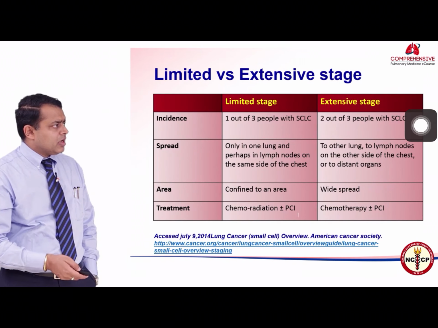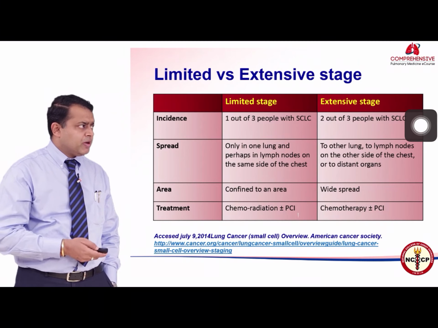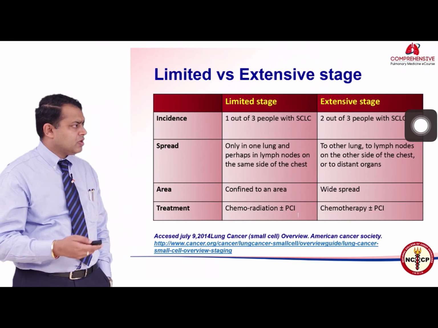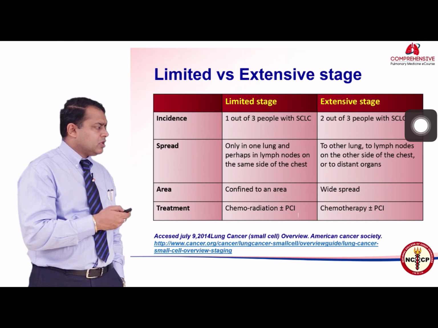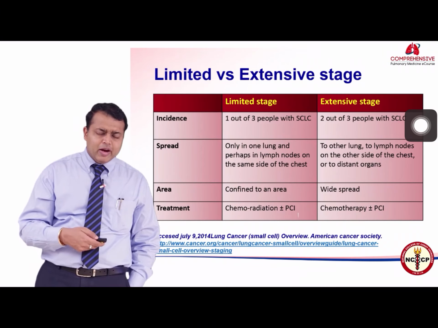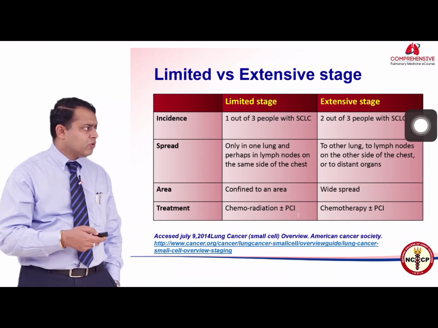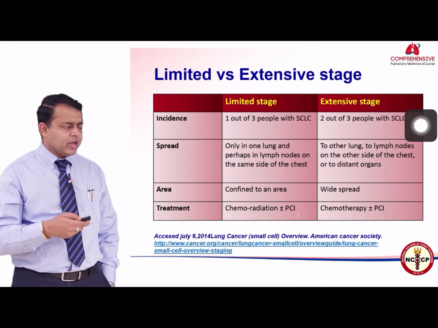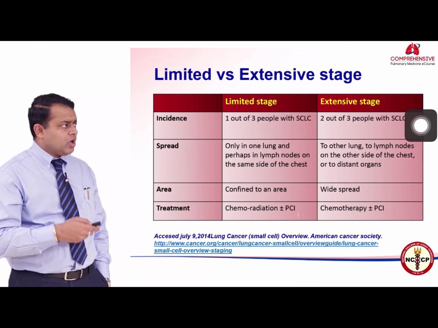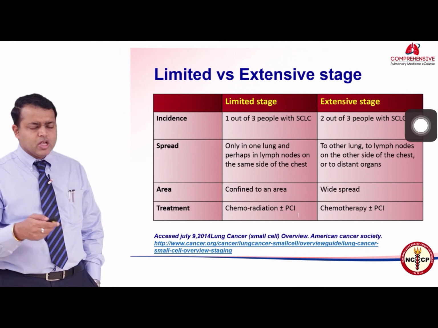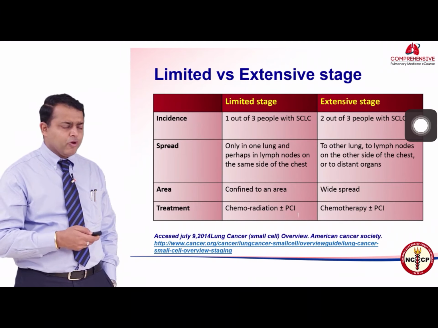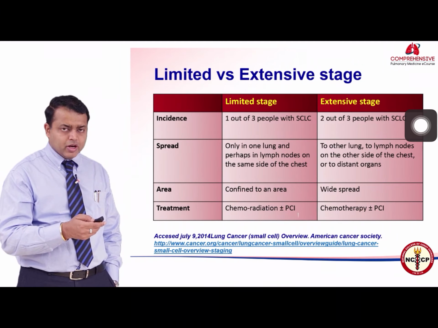As I said, limited stage disease accounts for 1 out of 3 patients, and 2 out of 3 patients are generally extensive stage disease. The spread is generally within the lung and the draining lymph nodes, and is confined to the area and can be treated with chemoradiation, whereas extensive stage disease has to be treated with chemotherapy followed by prophylactic cranial irradiation.